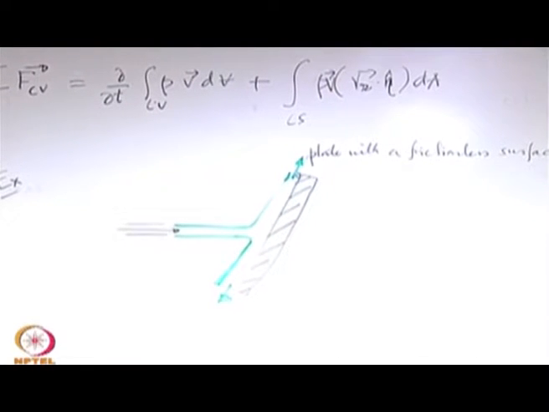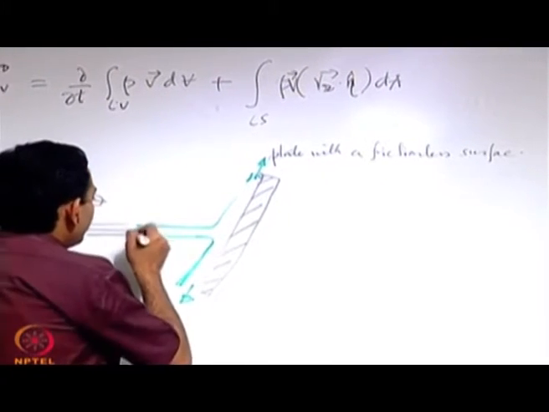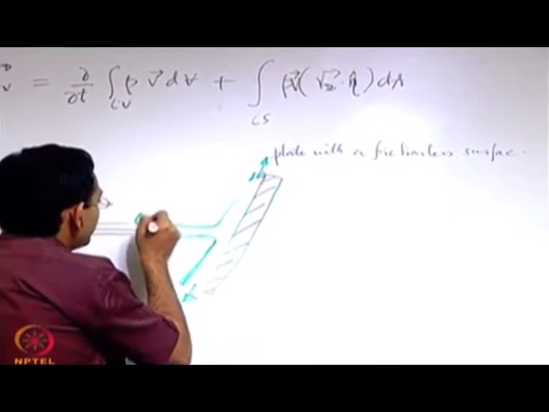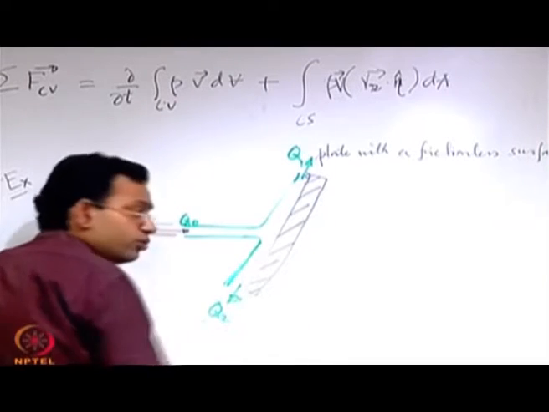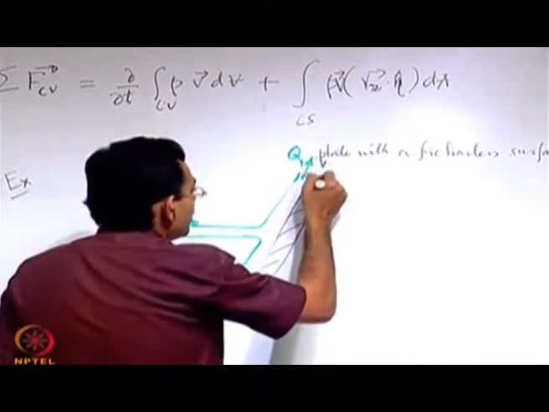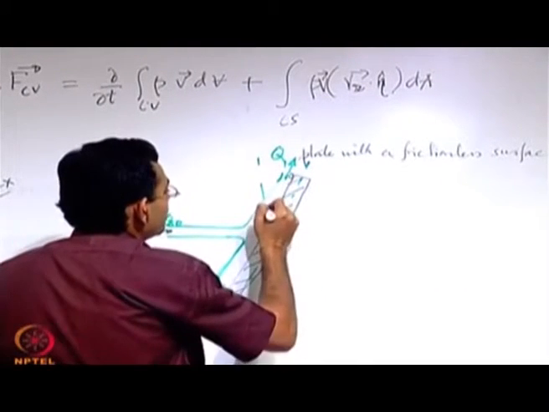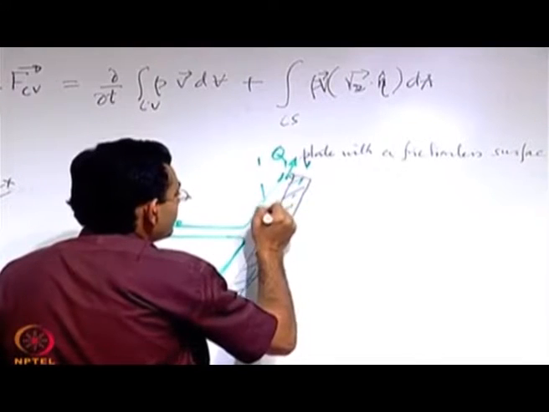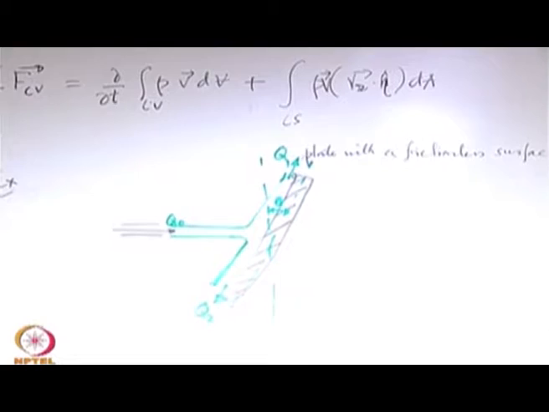We have to find out: if the volume flow rate here is Q0, and here the volume flow rate is Q1, and the volume flow rate is Q2, and let us say that the angle made by the plate with the vertical is theta, which is the angle between the plate and the vertical.